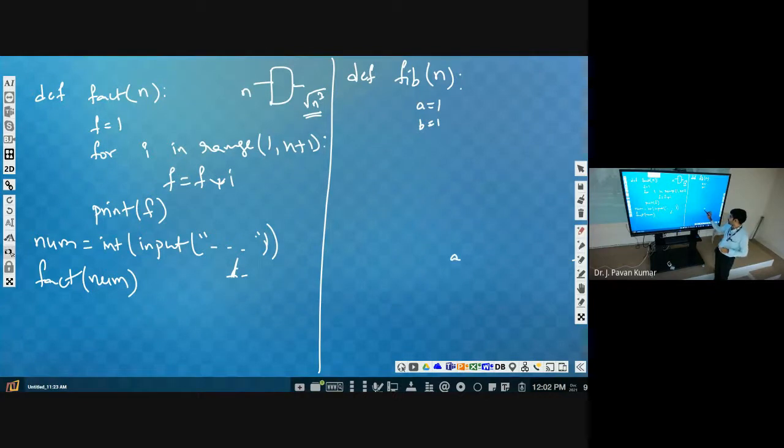The a value is 1, the b value is 1, c value is a plus b, then we will get 2. Next, how can we get the next one? b plus c. Actually here, how we got this one is c is equal to a plus b.